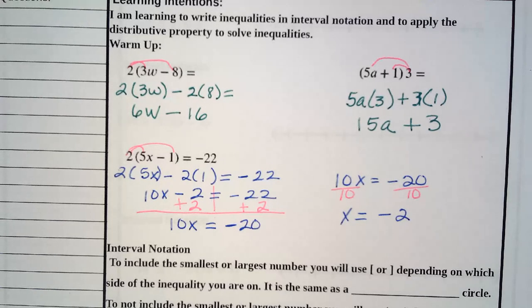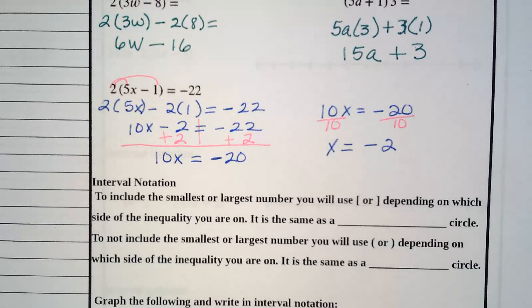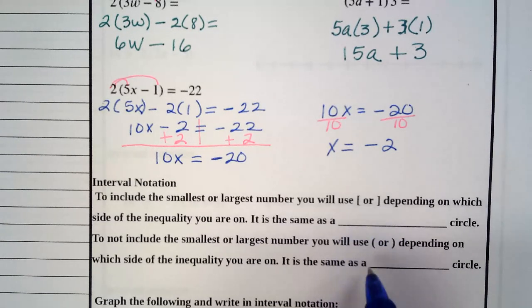So hopefully, even if you didn't get everything 100% correct, you have a good start on understanding inequalities, and you got a good start on understanding distributing. And that brings us to our interval notation. Okay, so if you're looking at interval notation, it uses brackets and it uses parentheses. If you want to include the largest or smallest number, you are going to use the brackets. That means it includes those numbers.